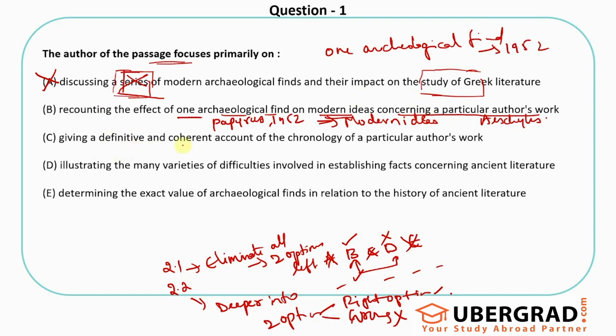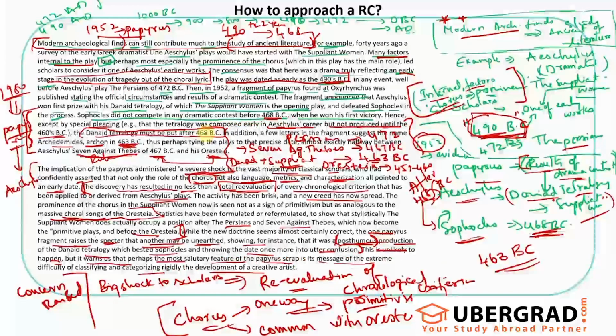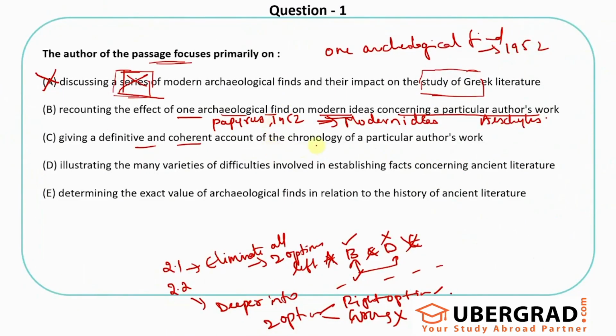Giving a definitive and coherent account of chronology of a particular author's work. So yes, this was done. They were giving a coherent account, like, if you see this carefully, Persians was in this era, this era, this era. I got some clarification on the chronology of this Aeschylus guy, the author, but that was not the purpose of this, right? Yes, they did give us some definitive account of which years they have written particular plays, dramas, but the entire focus of the passage was not that. This was just a side point, not the primary point. This was definitely discussed, according to me, but definitely this was not the key thing.